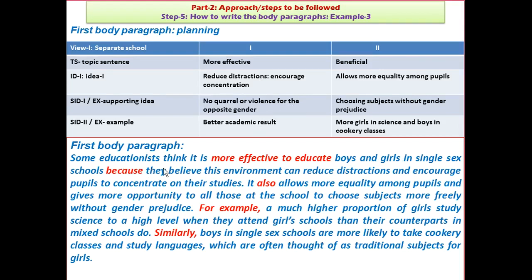So we're saying some educationists think it is more effective. The moment I say it is more effective, that means I'm supporting it. So in this paragraph, the central idea is supporting it. More effective to educate boys and girls separately. So now it is clear. Now I have to come with the ideas because they believe this environment can reduce distraction and encourage pupils to concentrate on their studies, right?